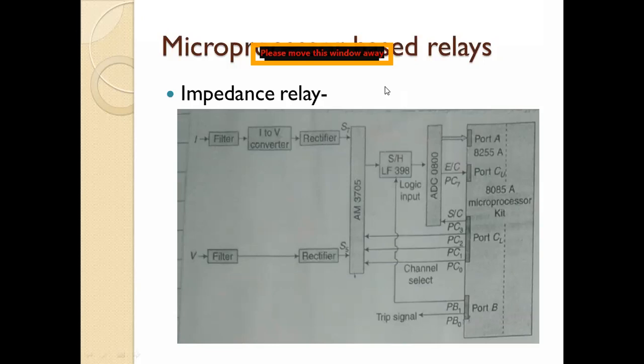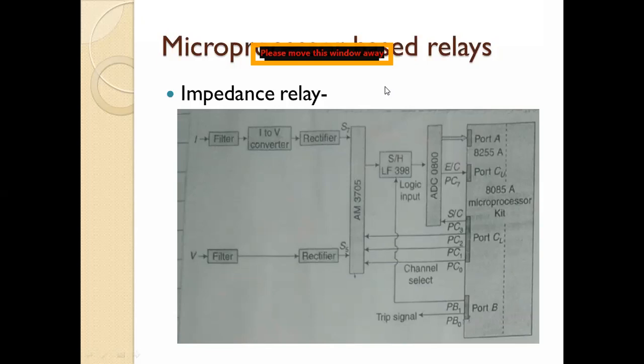Now, actually, the block diagram is the same as whatever we have seen in the general microprocessor based relays and static relays, but that was a general review. There, which quantities were we comparing?